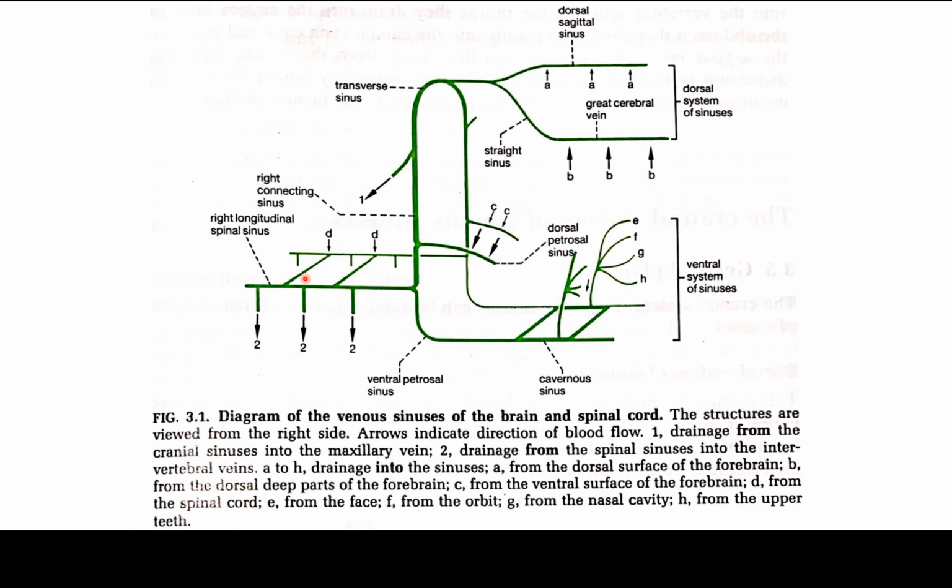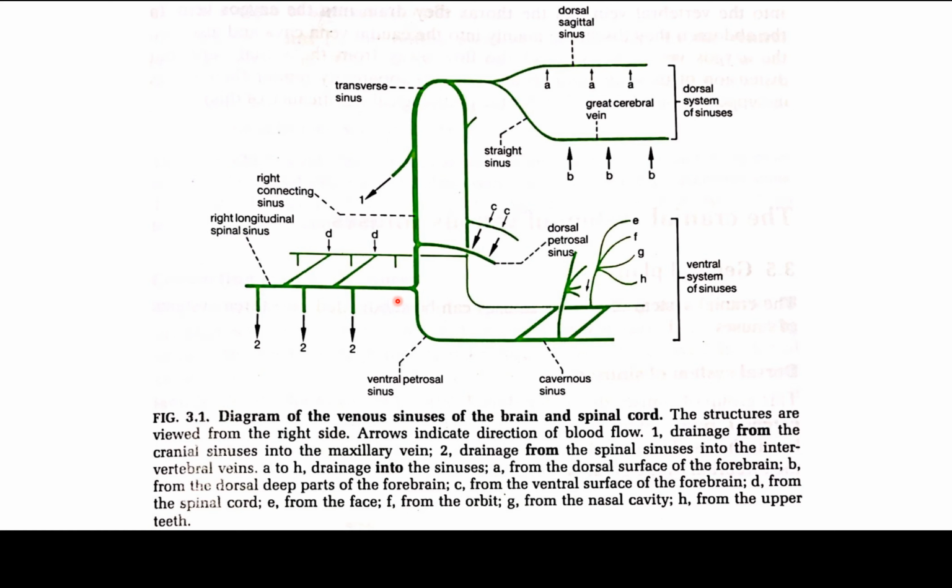Spinal system of the venous sinuses. The main component is a pair of longitudinal spinal sinuses running parallel with each other along the whole length of the vertebral canal. They lie on the ventral floor of the vertebral canal. The valves are absent or poorly developed. The transverse connections from one side to the other occur erratically at the junction between the vertebrae. The left and right longitudinal spinal sinuses are sometimes called the left and right vertebral sinuses. In the Nomina Anatomica Veterinaria they are named the internal vertebral plexus.